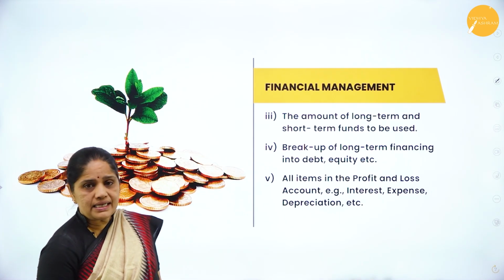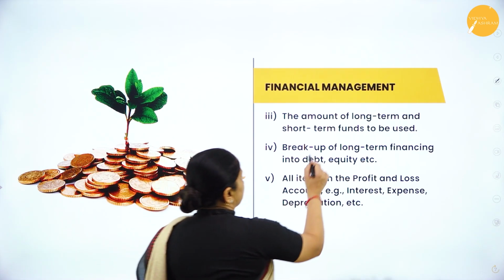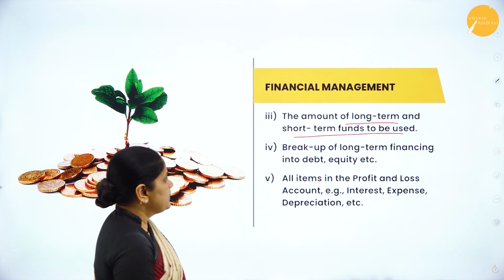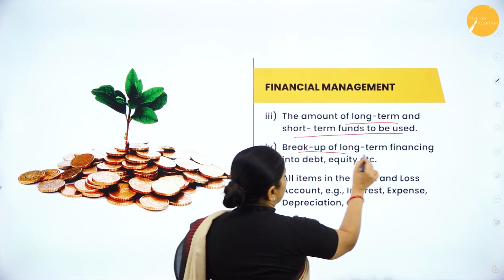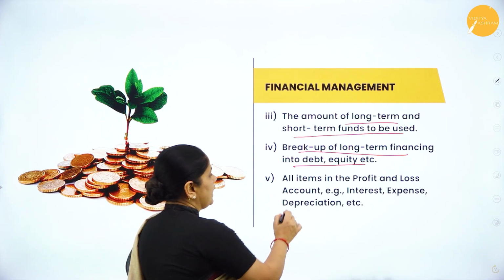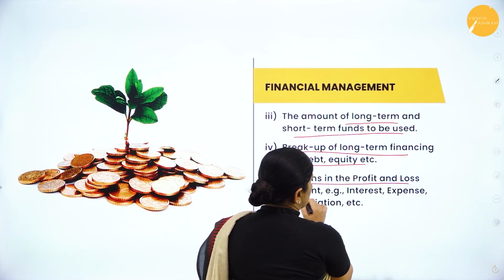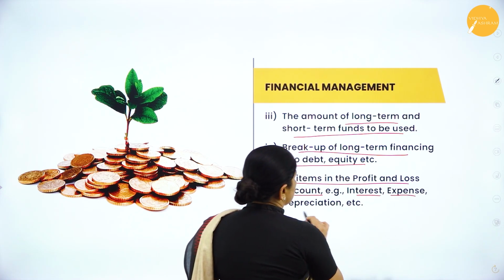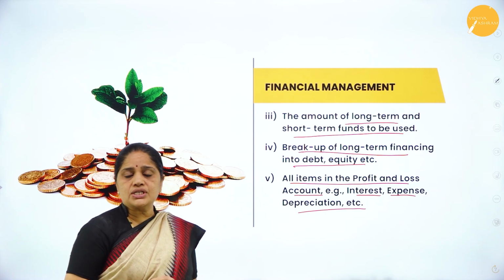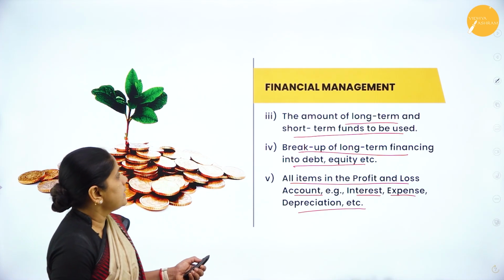Then, the next decision involves the amount of long-term and short-term funds to be used. Then the next one will be the breakup of long-term financing into debt and equity. Then all items in the profit and loss account, that is interest, expense, depreciation, etc. So these are the various decisions involved in financial management.